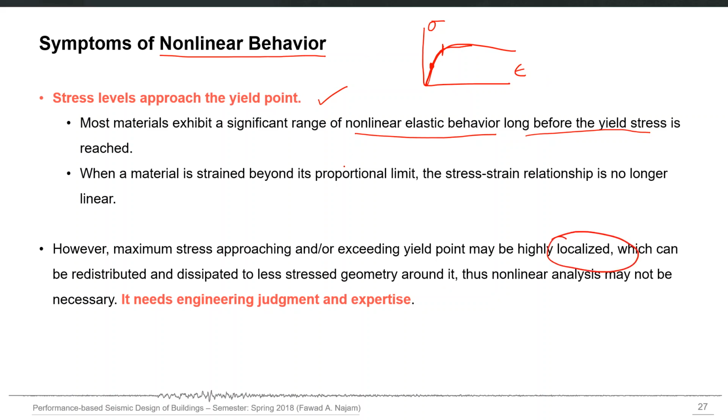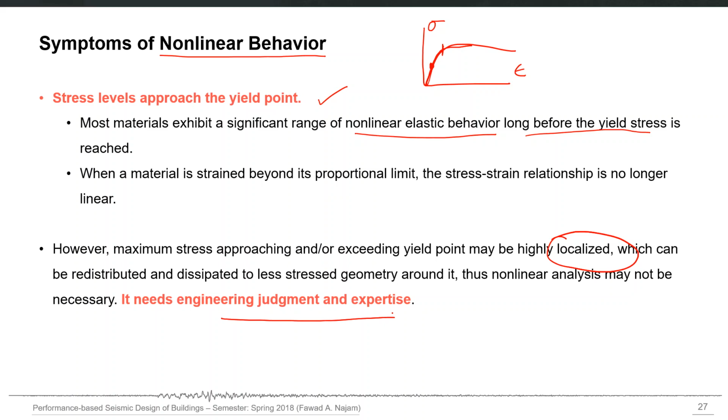It needs engineering judgment and expertise, because before performing the analysis you may not actually know which element is going to yield, or whether you will be expecting nonlinear behavior or not. So it's a matter of engineering judgment also.